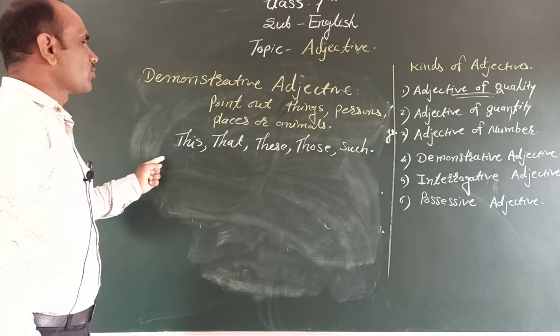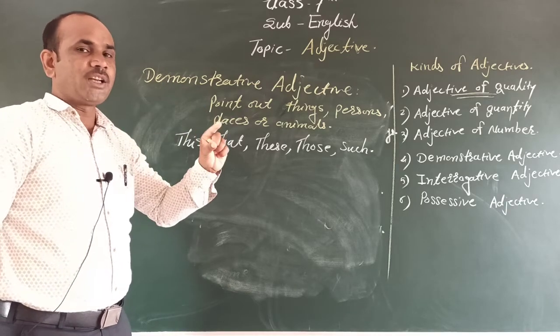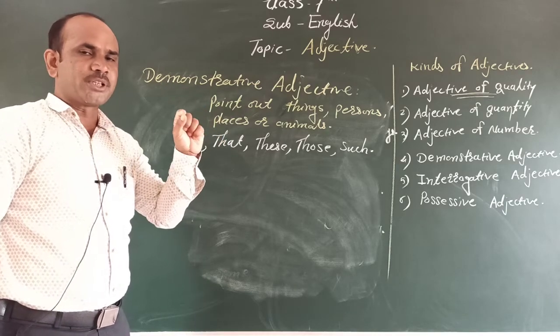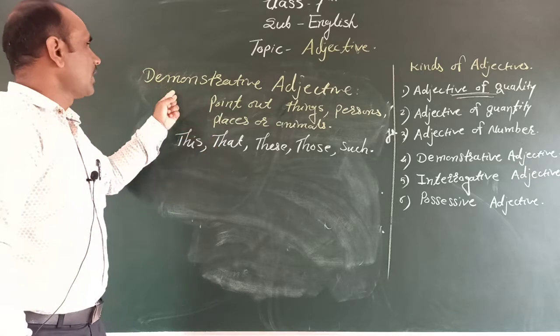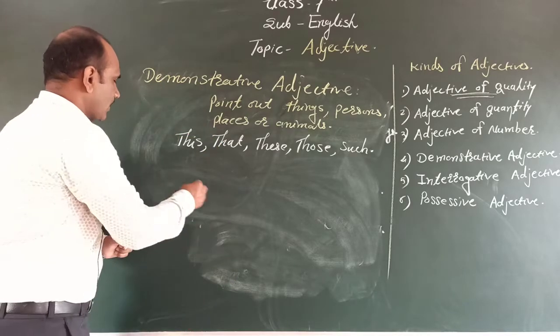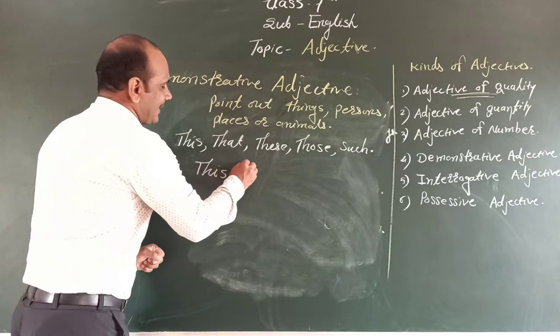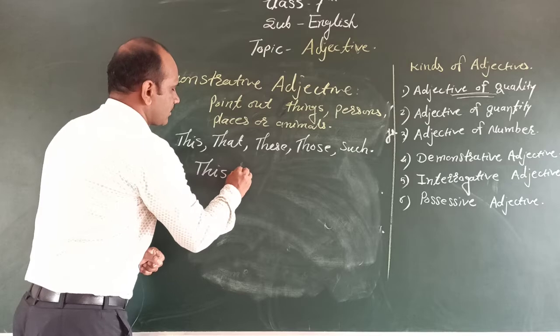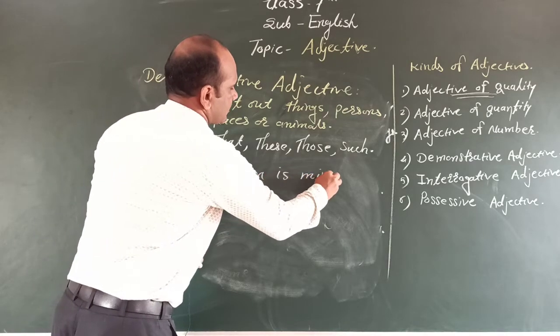Why do we call it the demonstrative adjective? Because these adjectives point out particular persons, particular things, or particular places. One example we have here: This pen is mine.